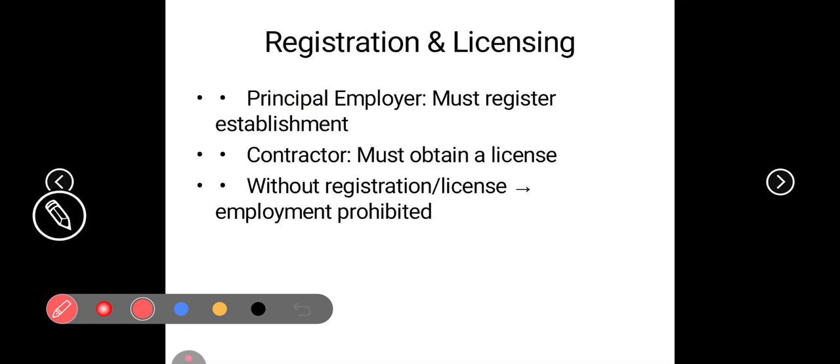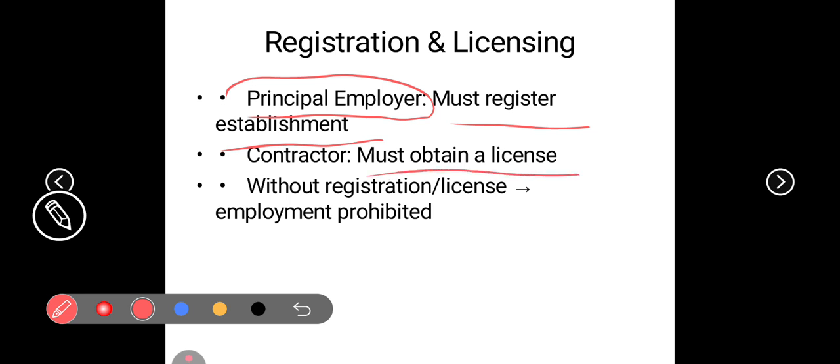Registration and licensing: how is it done? The principal employer must register the establishment. The contractor must obtain a license. A contractor should have the license to get contract labor. Without registration and license, employment is prohibited. All right, so without the registration and license, the employment will be prohibited. Hope you really understand this slide. Let's move on to another slide.